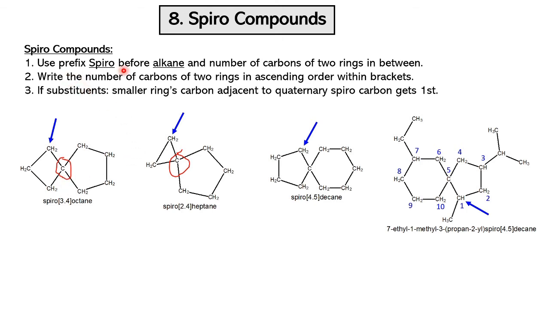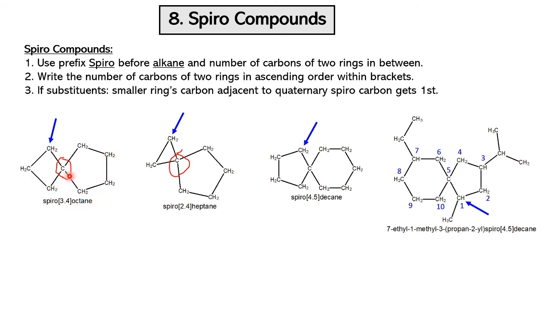So let's look at the naming. We use the prefix spiro before the alkane, and we write the number of carbon atoms of the two bridges in between. So write the number of carbons of the two rings, that is the two bridges, in ascending order within brackets. So we have spiro, and on the right side we write octane. So spirooctane, because this molecule contains a total of 8 carbon atoms: 1, 2, 3, 4, 5, 6, 7, 8.